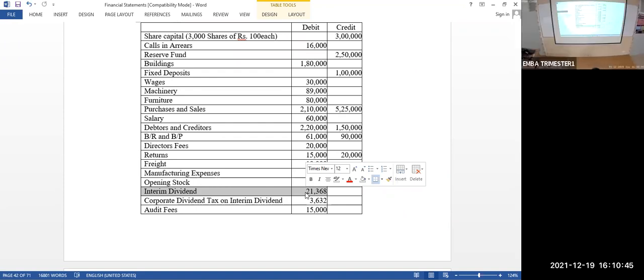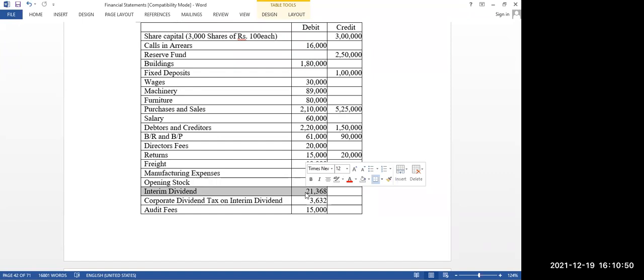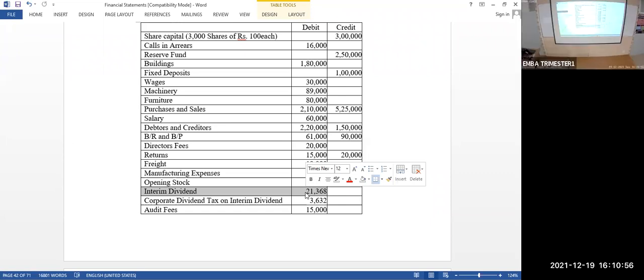Okay, portion of profit given to shareholder. What is interim dividend? Distributed in 6 months or half yearly. Okay, just like your midterm exam.